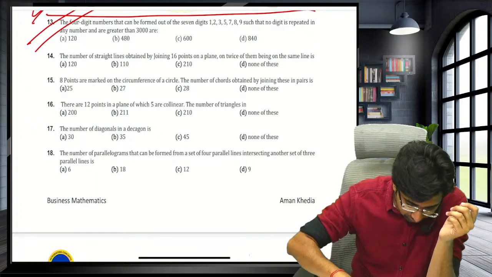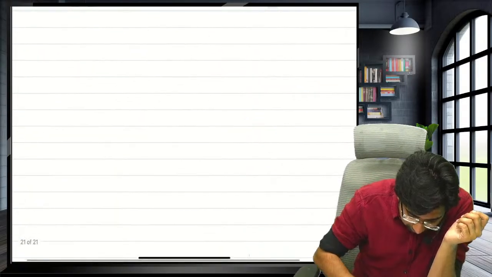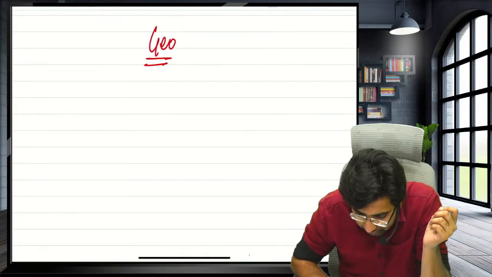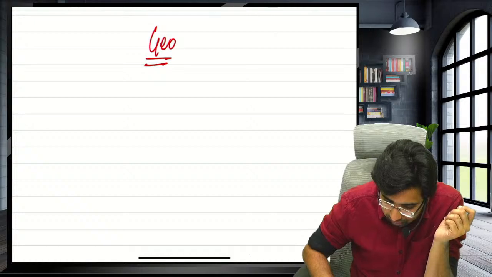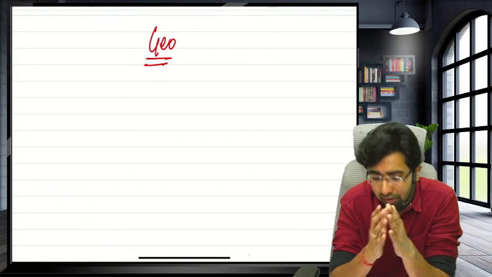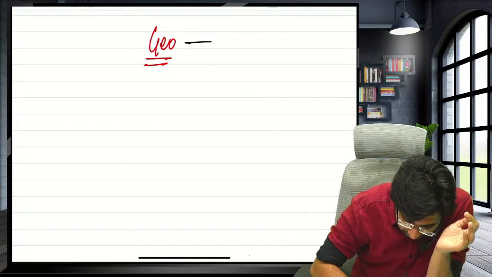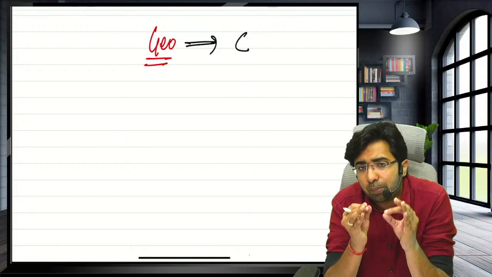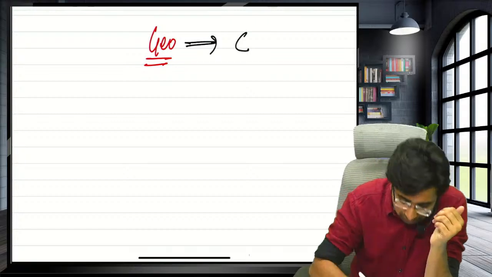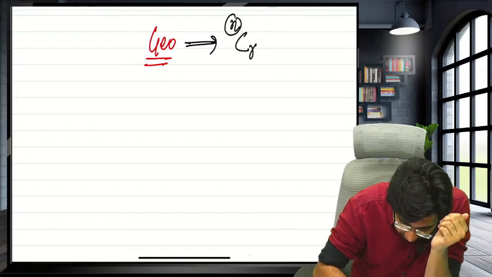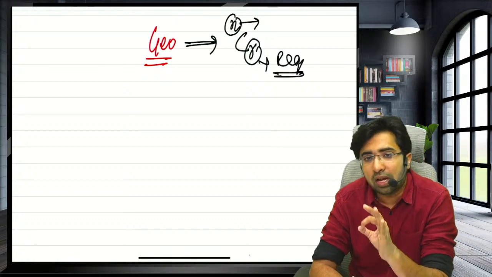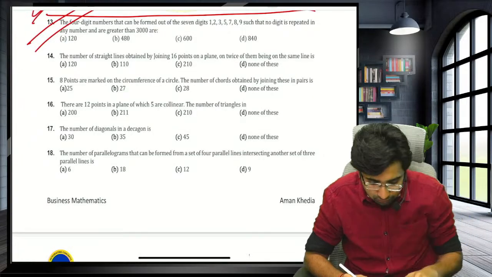Guys, now number of straight lines. I have already said, whenever the question is asked in the form of geometry, always prefer to apply combination, because flipping of the objects, flipping of the diagram, does not give us any new diagram. And focus on nCr. Here n is the total number of things and r is your requirement. Okay, guys, now see how fast we will solve these questions.